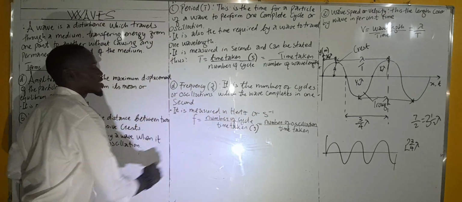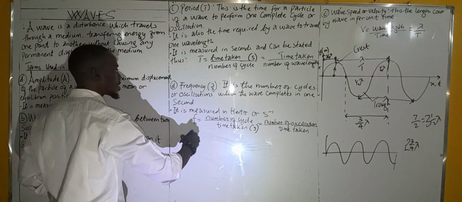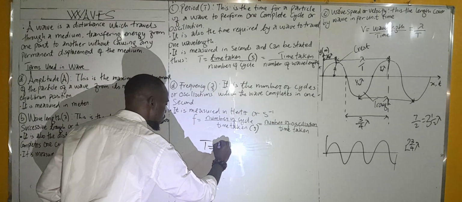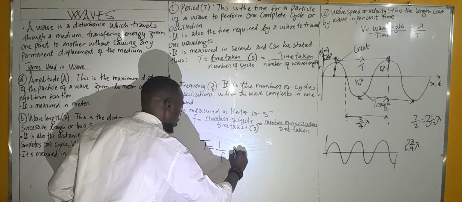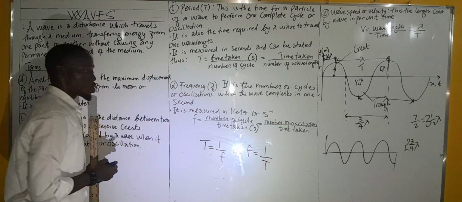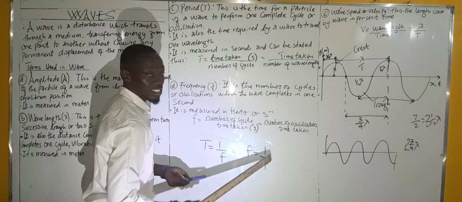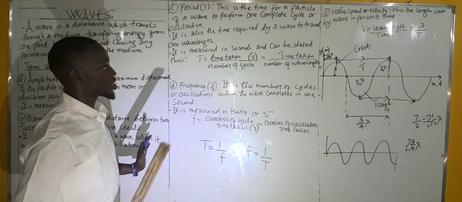The standard unit is hertz. Now, what is the relationship between period and frequency? T is equal to 1 over frequency, or frequency is 1 over period. So period is the reverse of frequency, and frequency is the reverse of period. It's as simple as that.